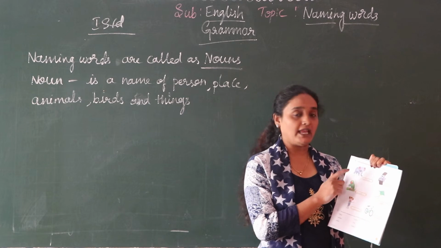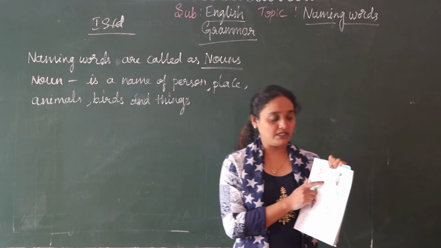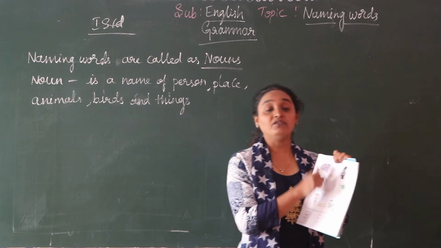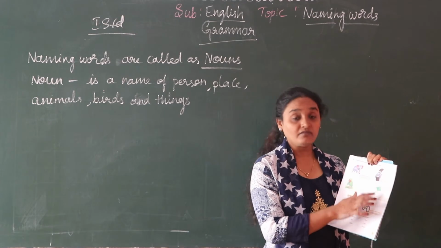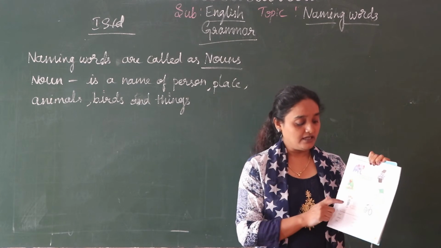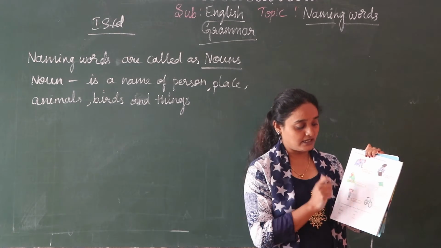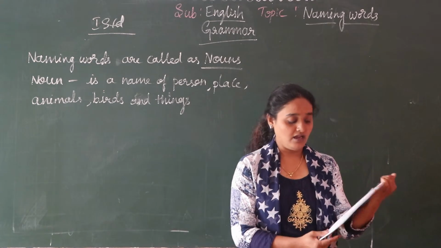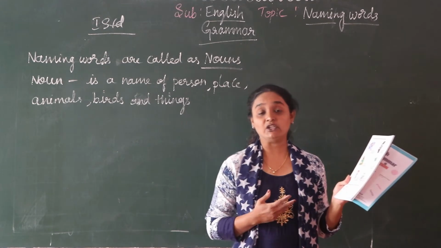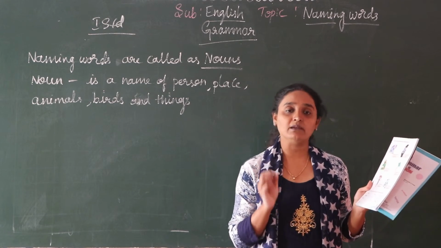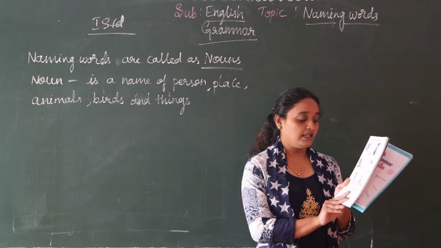So these are what? Elephant is the name of animal. Watch is the name of thing. Here parrot is the name of bird. Kite is the name of thing. Girl is the name of person. Bicycle is the name of thing. Understood children? So it is very easy. When you see this video continuously, you will be able to understand. Don't miss this lesson. Okay.